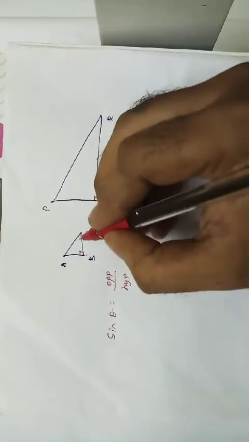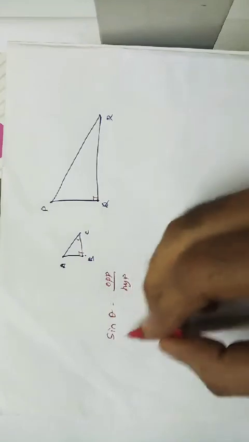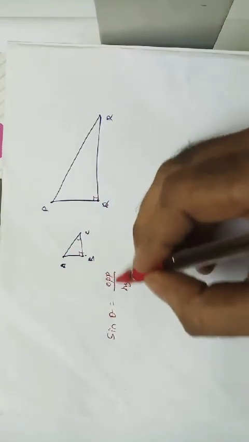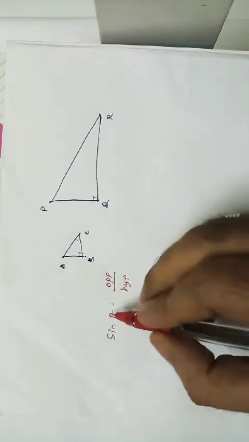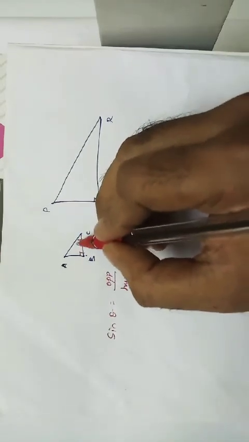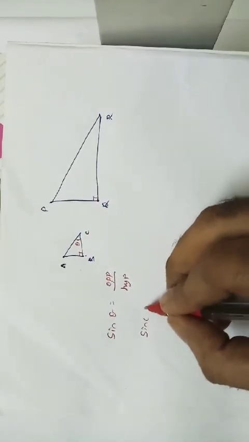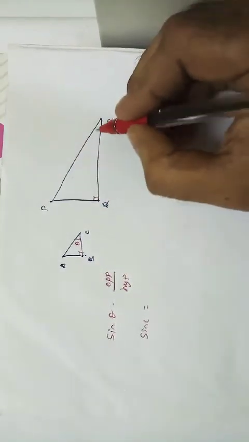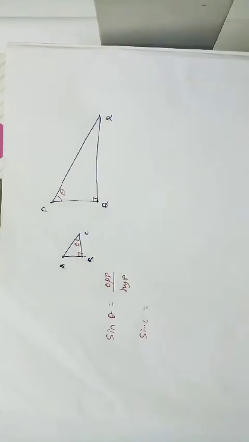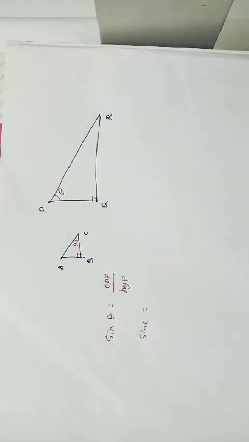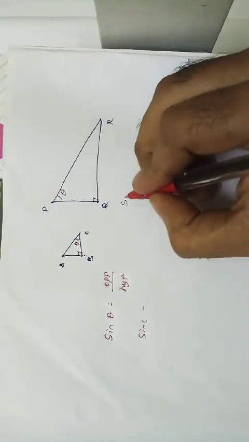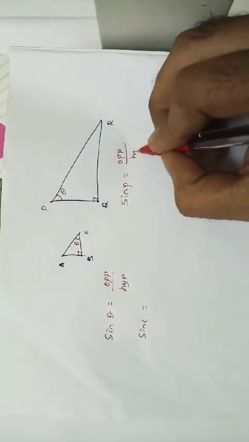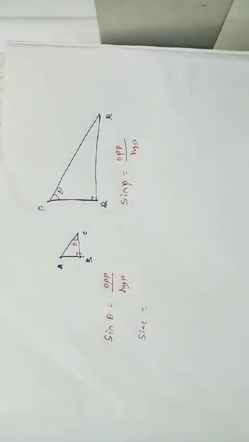In the small triangle, the value of sine theta is opposite side by hypotenuse, some value. Here I'm taking theta as C, so sin C is equal to some value. In the other triangle, I'm taking theta as P, so sin P is the same thing, opposite side by hypotenuse. Both should be the same or different?